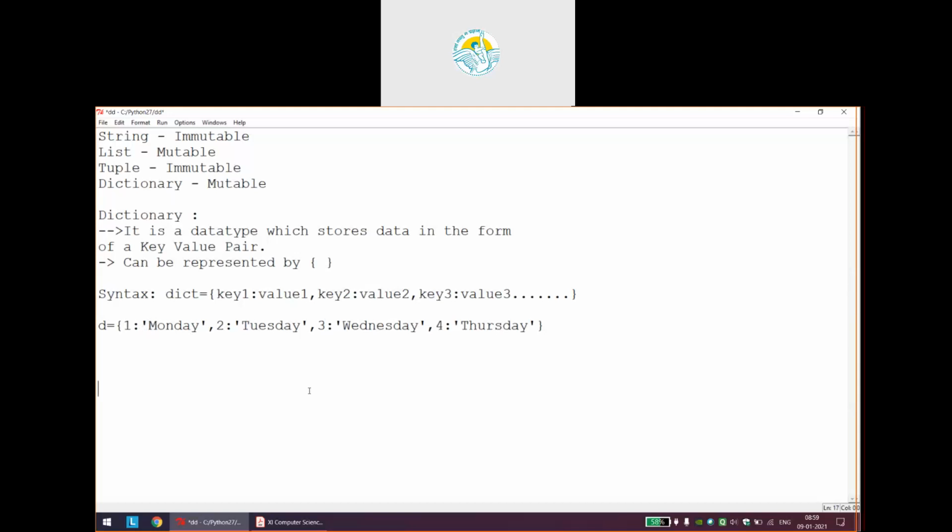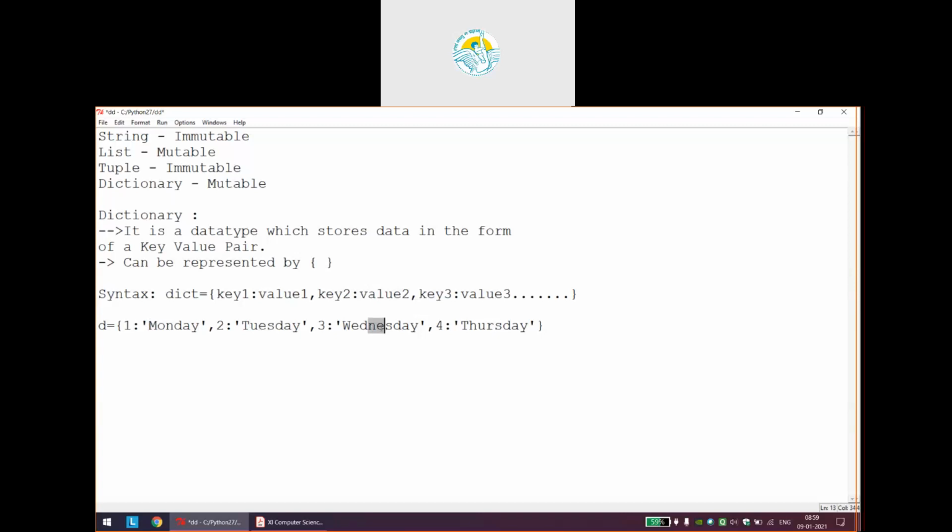Point number 1, there is no necessity कि आपको यहाँ पे number ही use करना है. There is no necessity that you require to use numbers here only. आप key में character use करना है तो character भी use कर सकते हो. We will see one more example just in a few moments. Vice versa, there is no necessity to use only characters in values. If you want, you can store numbers in values also.